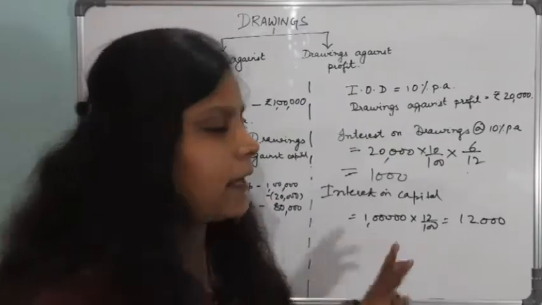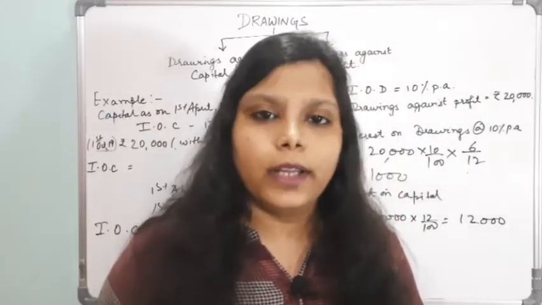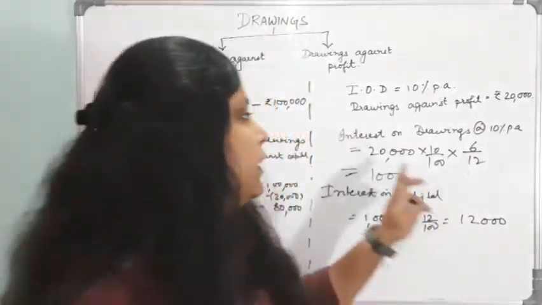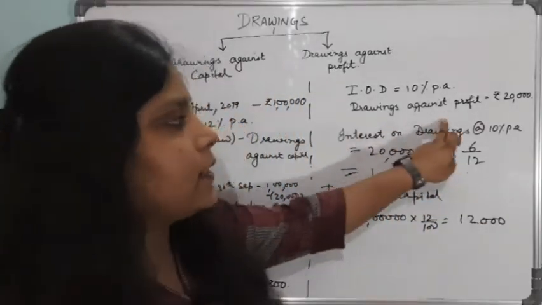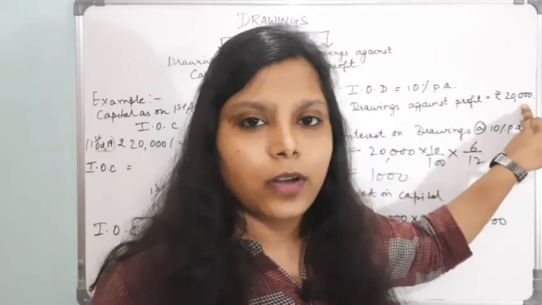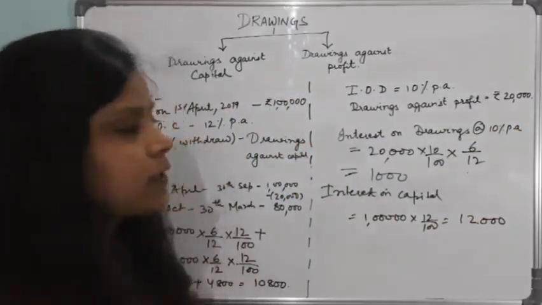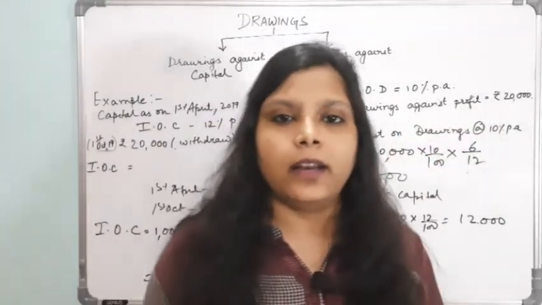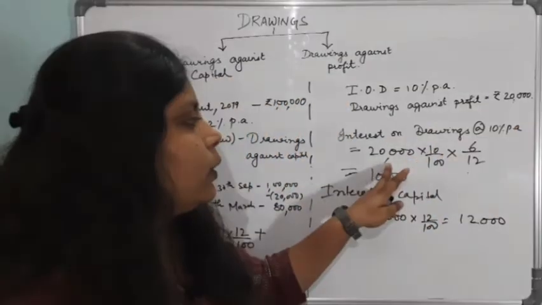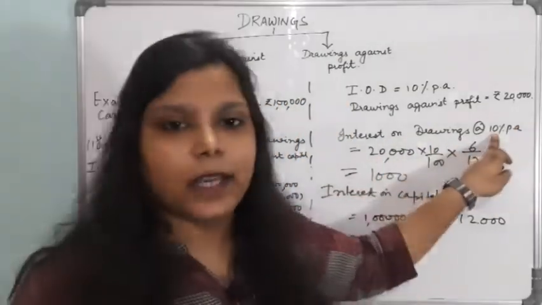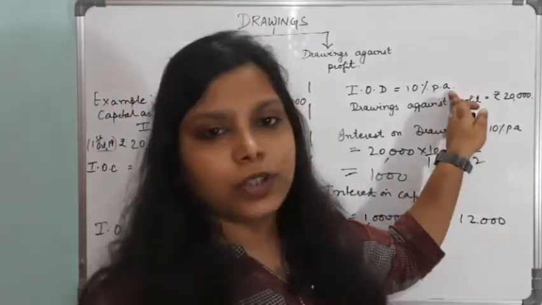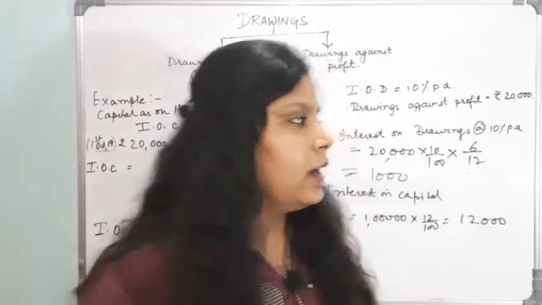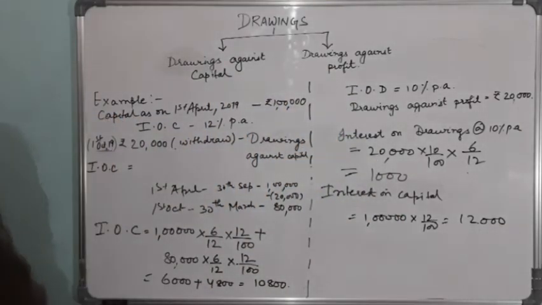Interest on capital will be calculated for the whole year, for the whole capital amount. But interest on drawings, how much drawings have I done? Only 20,000. So in this case we don't have to solve anything with 1,80,000, we just have to calculate the interest on the drawings made. So how much will the interest on drawings be? 20,000, rate is given as 10%. What I said, if per annum is given in the question, then you have to calculate for 6 months. Otherwise, all the things are the same.